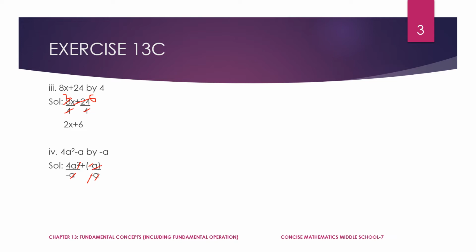Here one important point you need to remember is 4a square minus a, it's minus a is there, so this minus you can just get beside this a and put a plus over here and separate it with braces. See, when you plus into minus, when you multiply this both, plus into minus becomes minus, right?